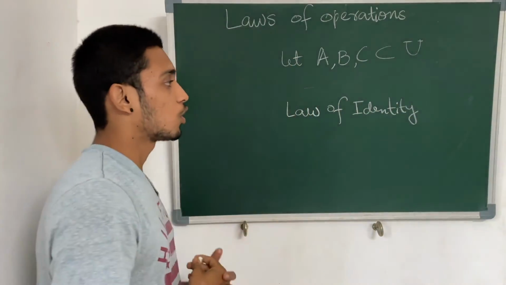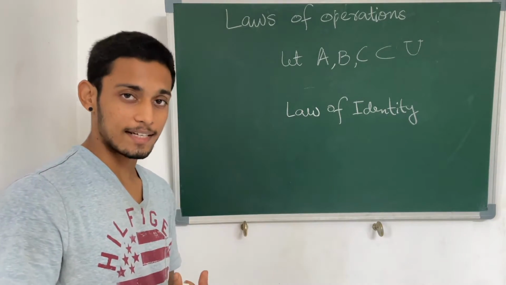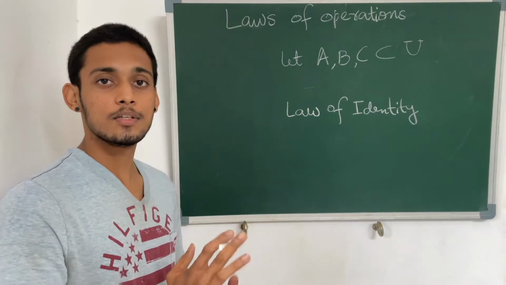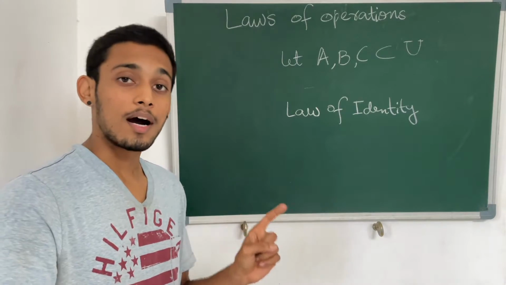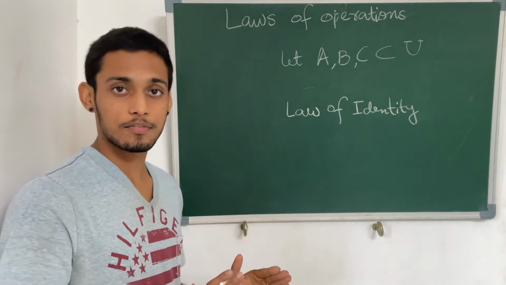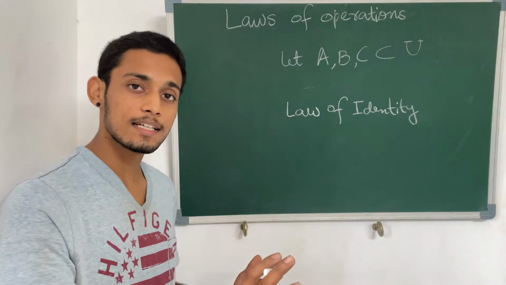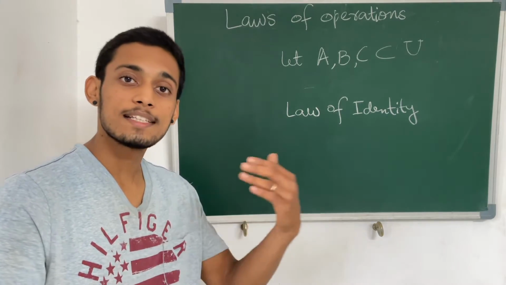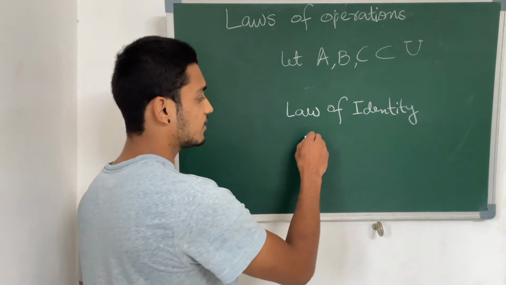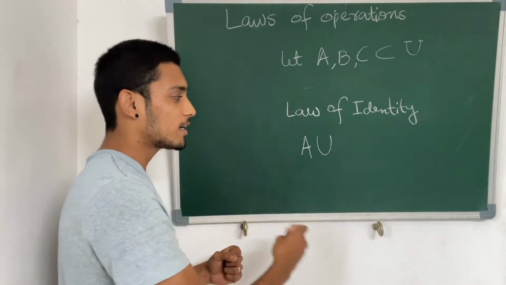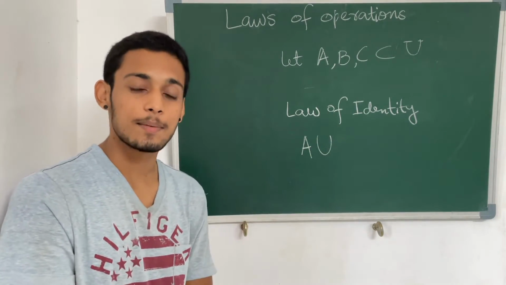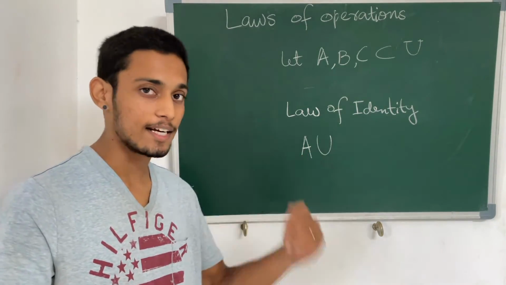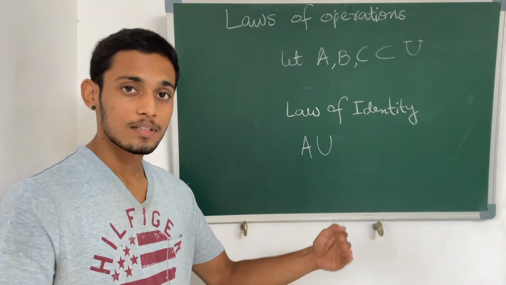Law of identity. So the law of identity is, if you have a set, you have to find another set. If you do the operation between these two sets, you get the same set. So we have a set A, and we have to find another set such that if you operate these two, you end up with the same set A. So how can we find that? Let us see for the operation union. So we have the set A. With what other set can I do the union to end up with the same set? We won't use the same set, that is trivial. We won't say A union A is A, that is the idempotent law. So what is the other set that I can use?